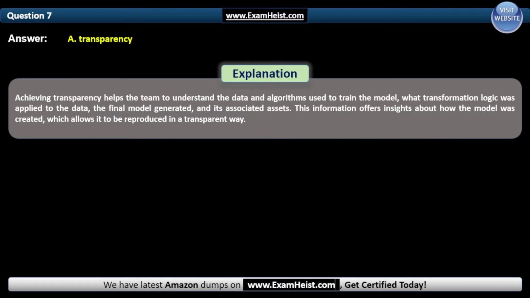Achieving transparency helps the team to understand the data and algorithm used to train the model, what transformation logic was applied to the data, the final model generated, and its associated assets. The information offers insights about how the model was created, which allows it to be reproduced in a transparent way.